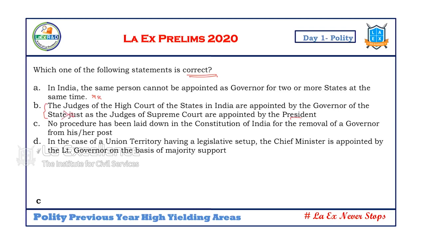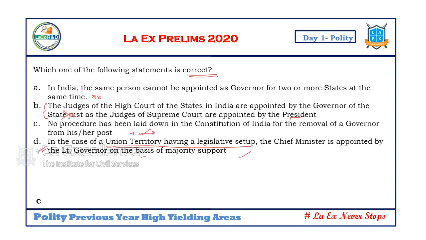Now, no procedure has been laid out in the Constitution of India for the removal of a governor from his or her post. Now, it's true. In case of a Union Territory having a legislative setup, the Chief Minister is appointed by the Lieutenant Governor on the basis of majority support. See carefully. Now, is this true or not? See carefully. So C appears to be true. D also appears to be true for me. Why? No procedure has been laid down in the Constitution for the removal of his or her post.